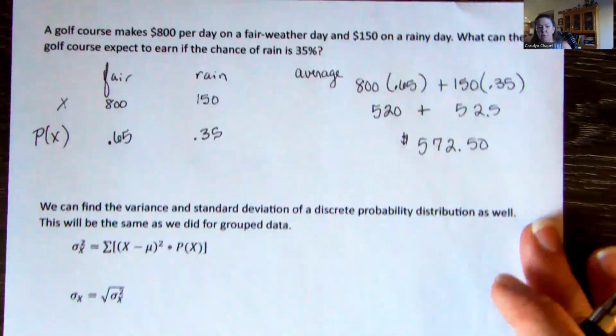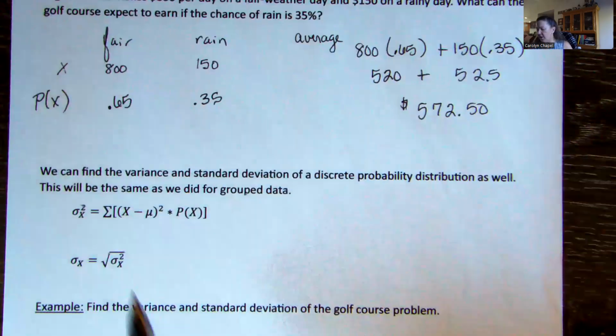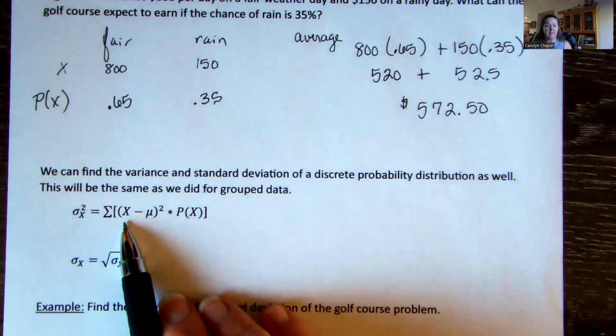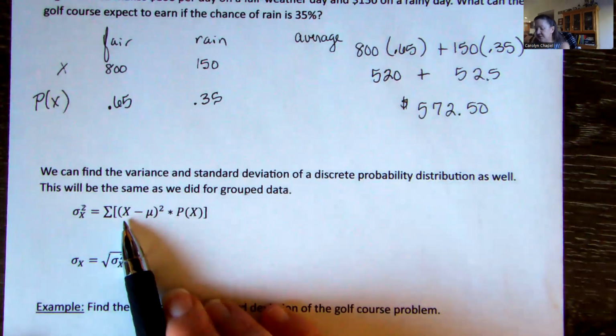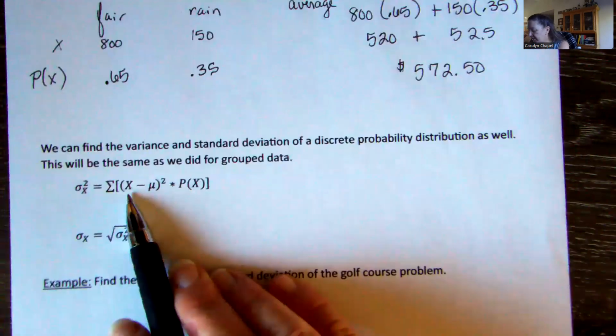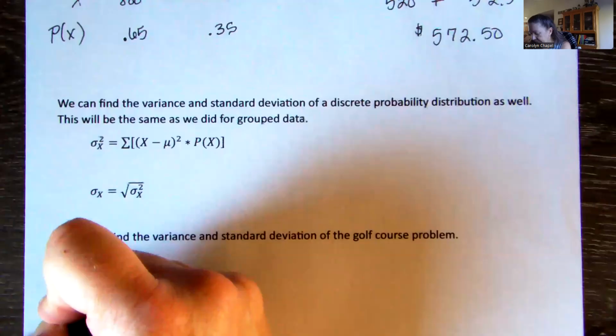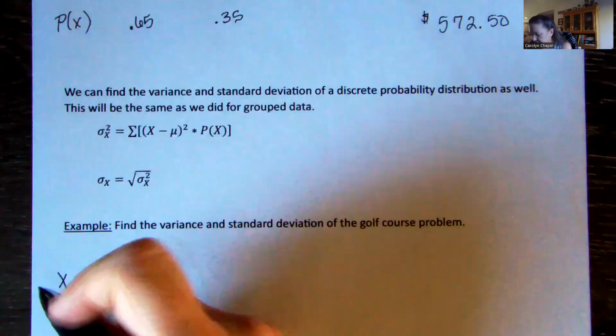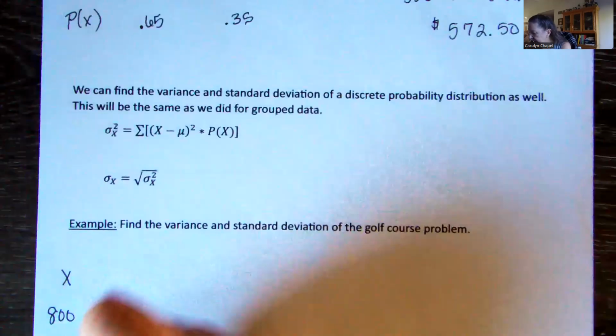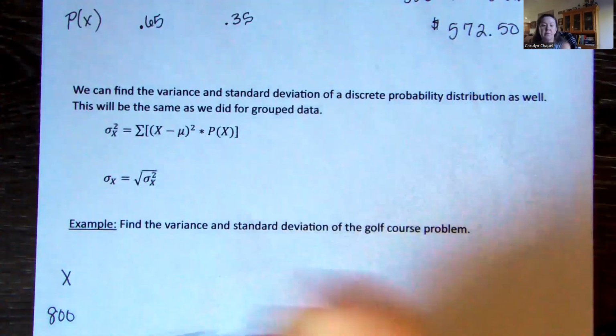And remember back on grouped data. In grouped data, we had our X values. Those were those midpoints that we found. So in here, we do have actual X values. I'm going to start and create my little bitty column, and the two X values I have are 800 and 150.